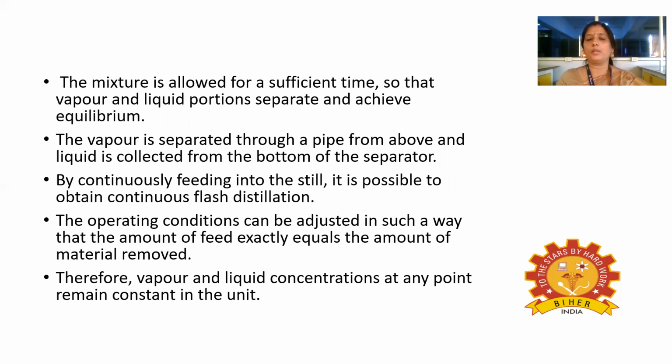By continuously feeding this into the still, it is possible to obtain continuous flash distillation. The operating conditions can be adjusted in such a way that the amount of feed exactly equals the amount of material released. Therefore, the vapor and the liquid concentrations at any point will remain constant in the unit.